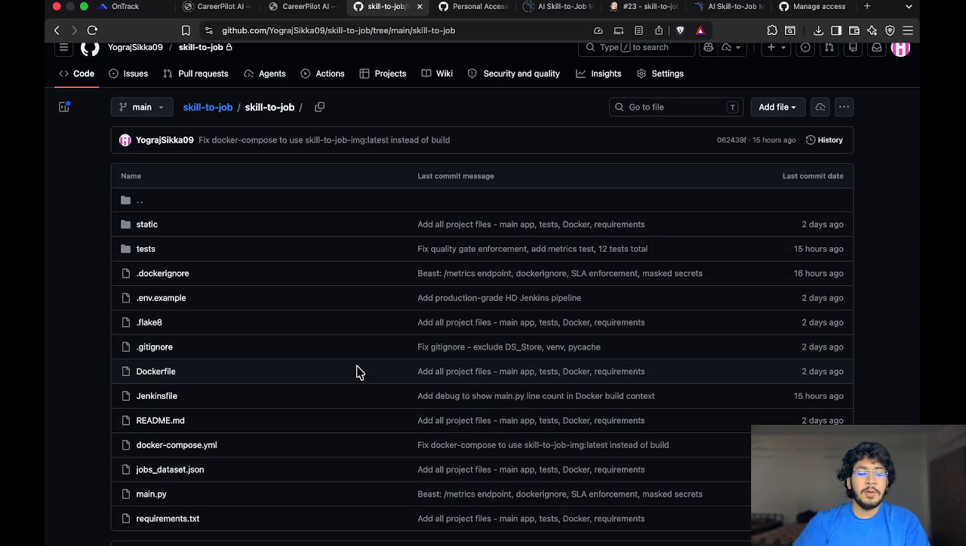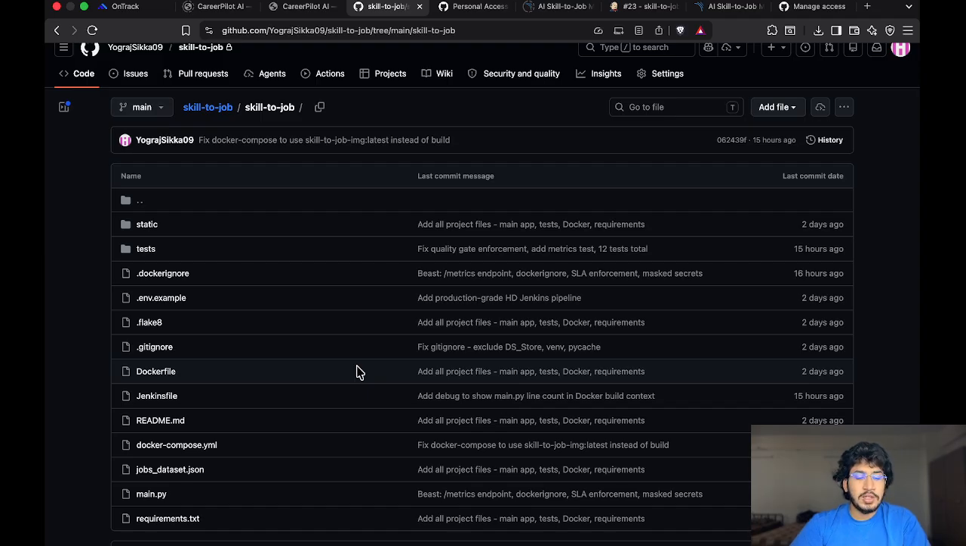As you can see, the GitHub repository contains all the files for the project. The main application code is in main.py. The pipeline is defined in the Jenkinsfile. The Dockerfile and the Docker Compose YAML handle the containerization in this project, and the test folder contains the 12 automated tests I wrote for this project.